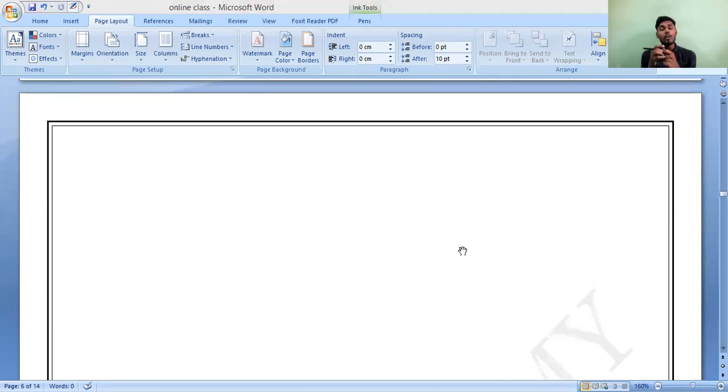Actually, air is a homogeneous mixture, but it is not constant throughout. Nitrogen, oxygen and carbon dioxide percentages are always the same, but water vapor and dust particles depend upon the area of pollution. The more pollution, the more dust particles; less pollution, less dust particles. That is why we can say air is a heterogeneous mixture.